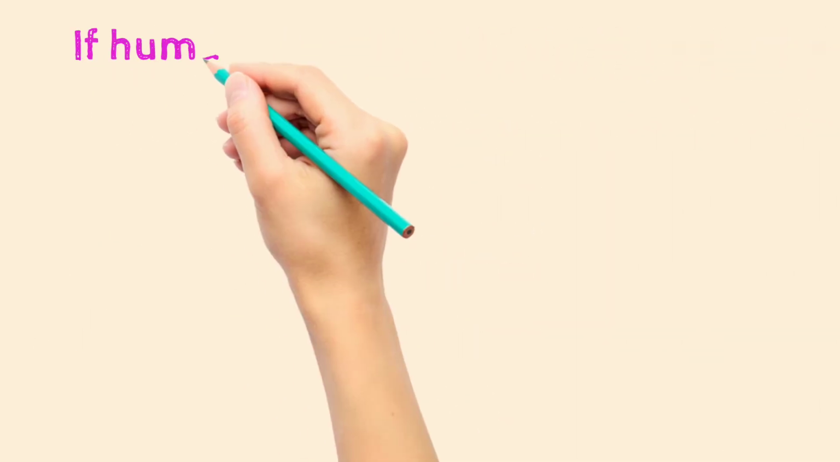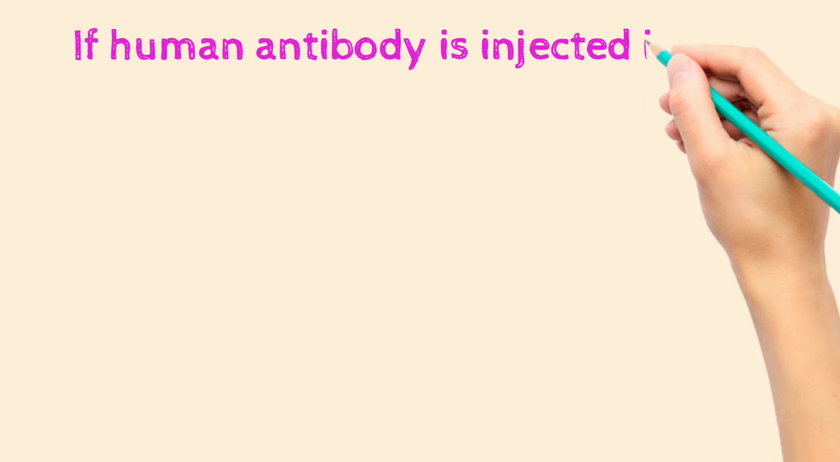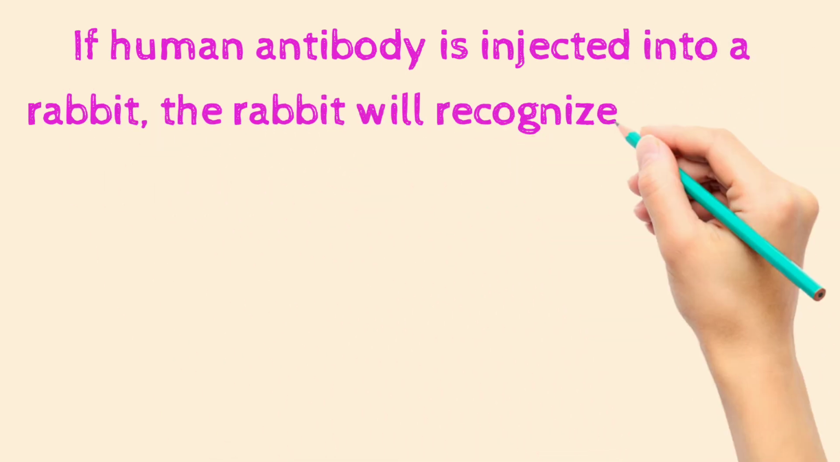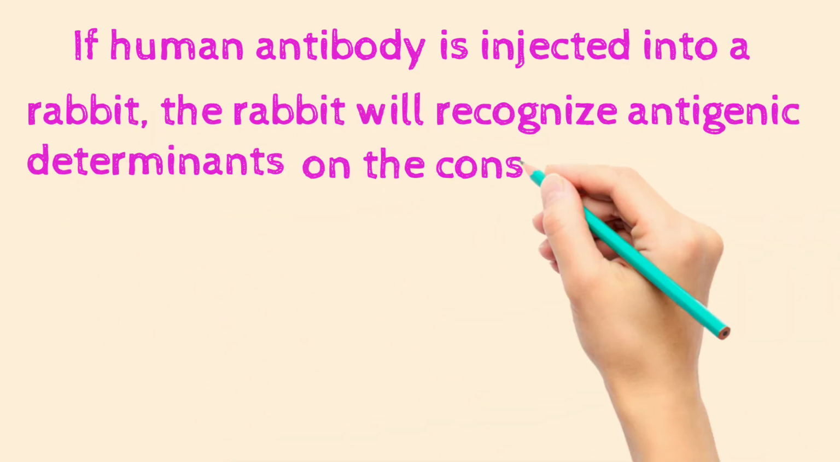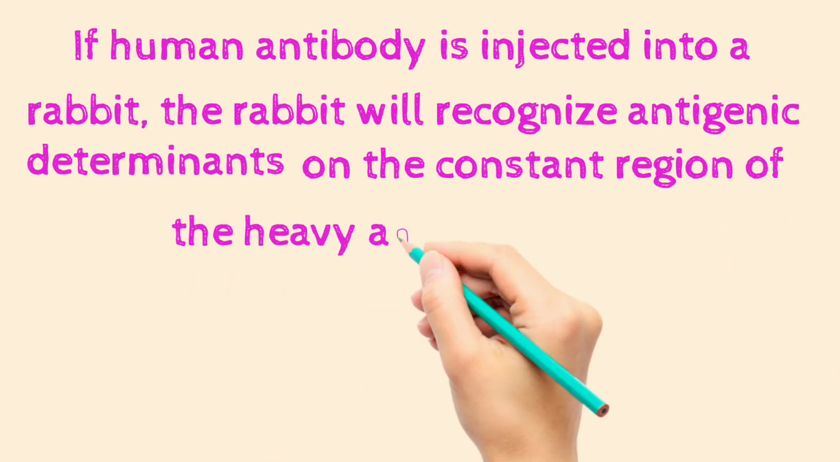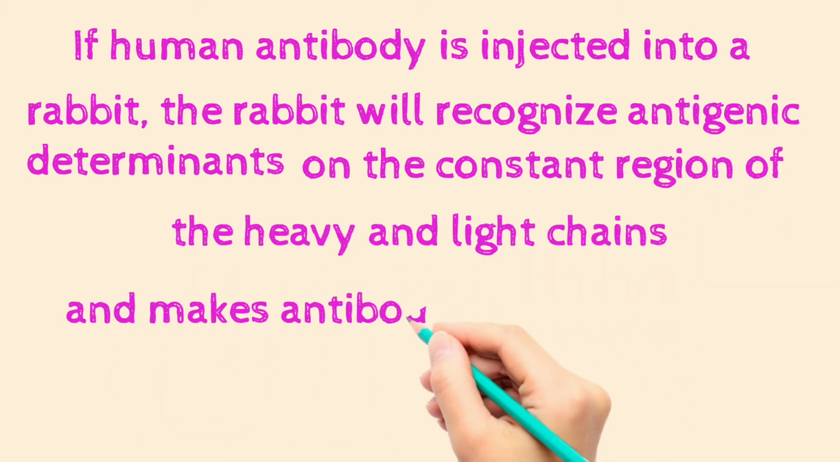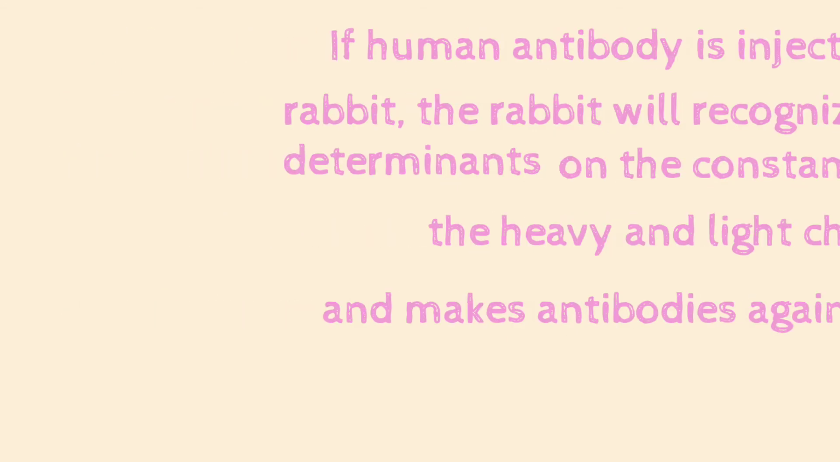If human antibody is injected into a rabbit, the rabbit will recognize antigenic determinants on the constant region of the heavy and light chain and make antibodies against them.